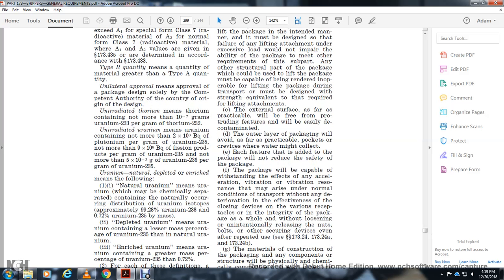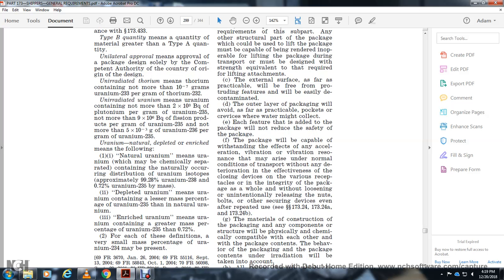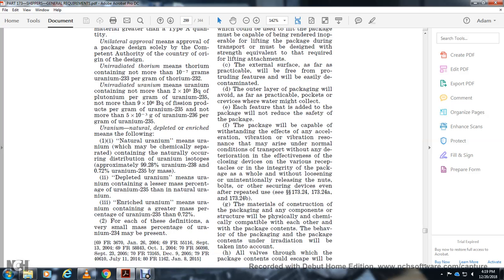Uranium natural, depleted, and enriched, for the meaning of the following: the natural uranium means uranium which may be chemically separated, containing the naturally occurring distribution of uranium isotopes, with approximately 99.28 percent uranium-238 and 0.72 percent uranium-235 by mass. Depleted uranium means uranium containing less than 0.72 percent of uranium-235 compared with natural uranium. Enriched uranium means uranium containing greater than 0.72 percent of uranium-235. For each of the definitions, a very small mass percentage of uranium-234 may be present.